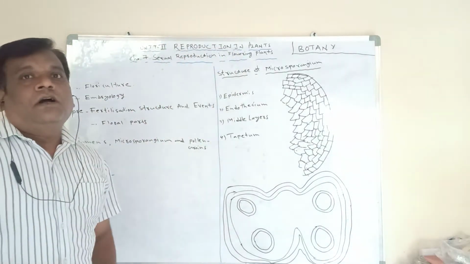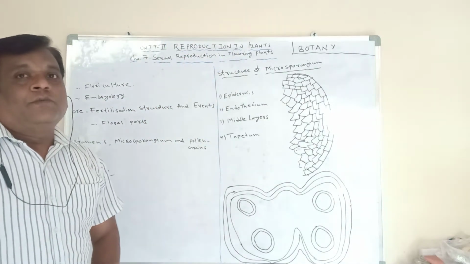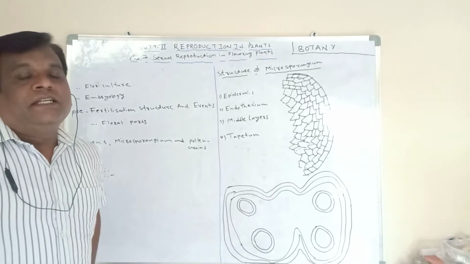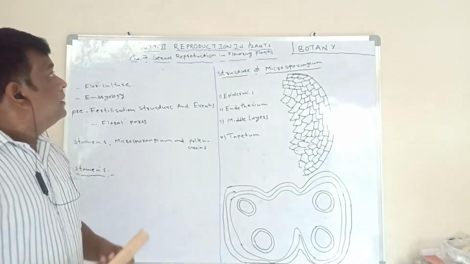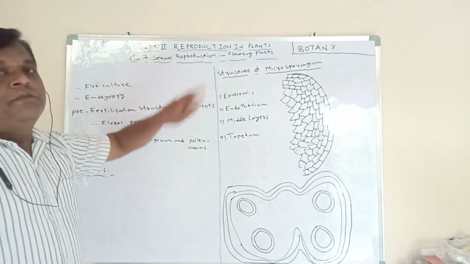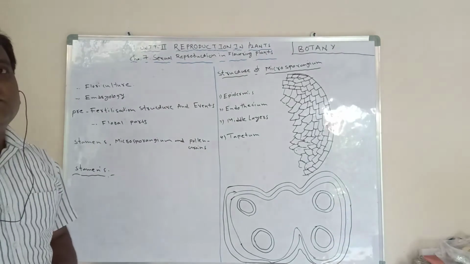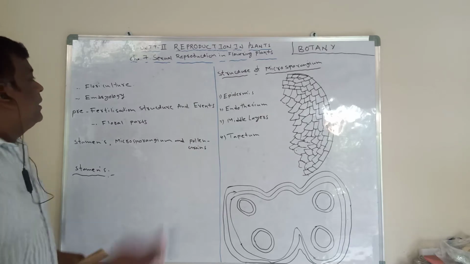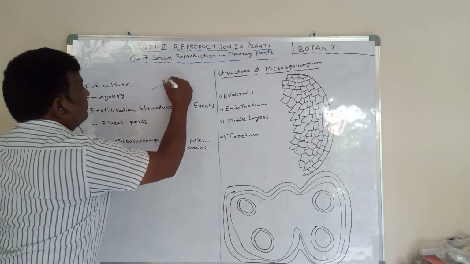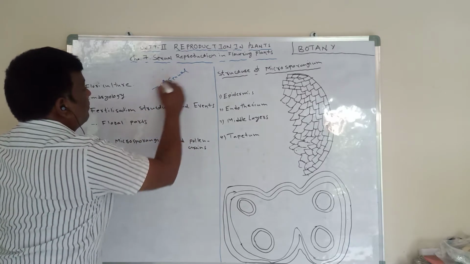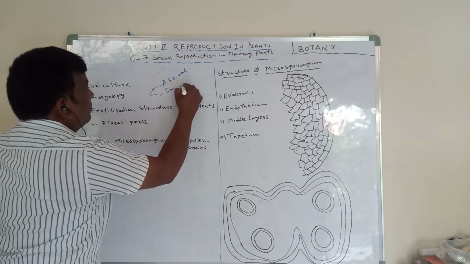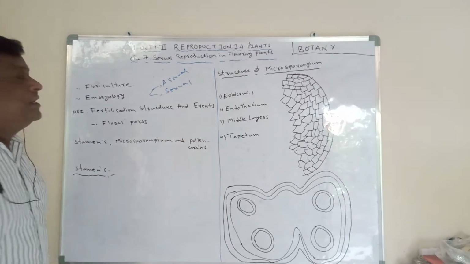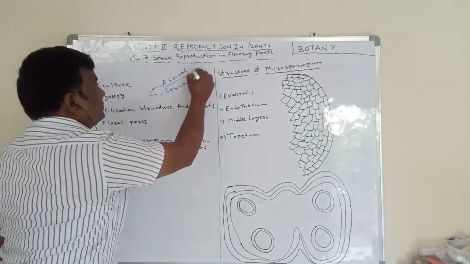Before this, we also have chapter 6, the modes of reproduction, but that is a deleted syllabus. There are two types of reproduction: one is asexual and the second one is sexual reproduction. Asexual means non-flowering plants.